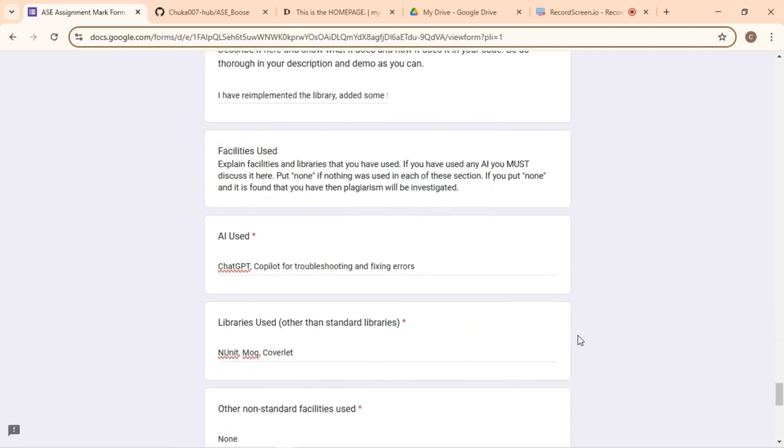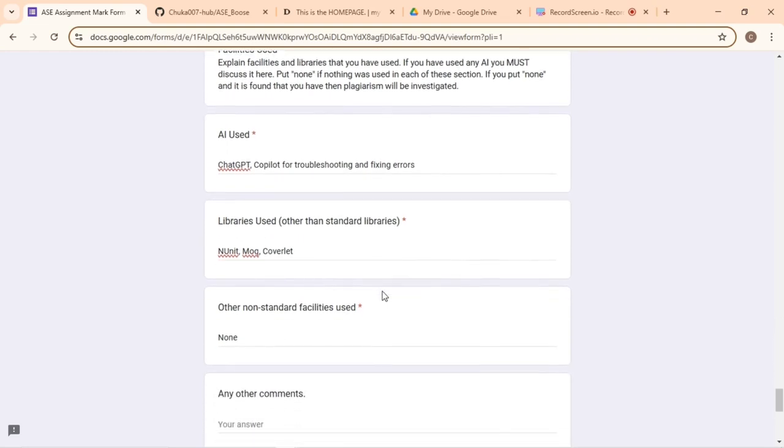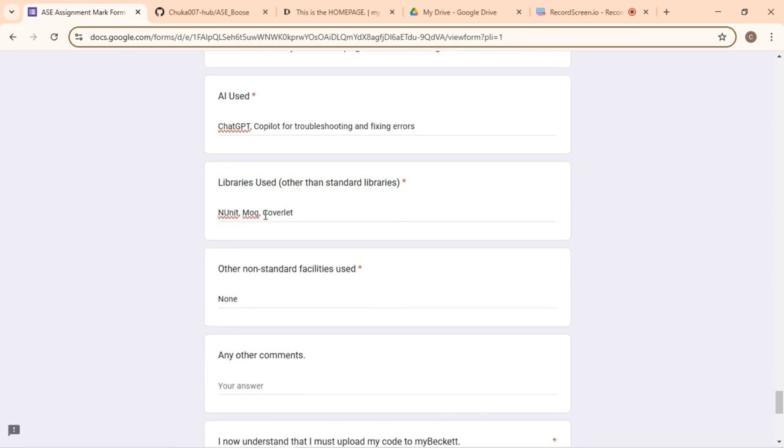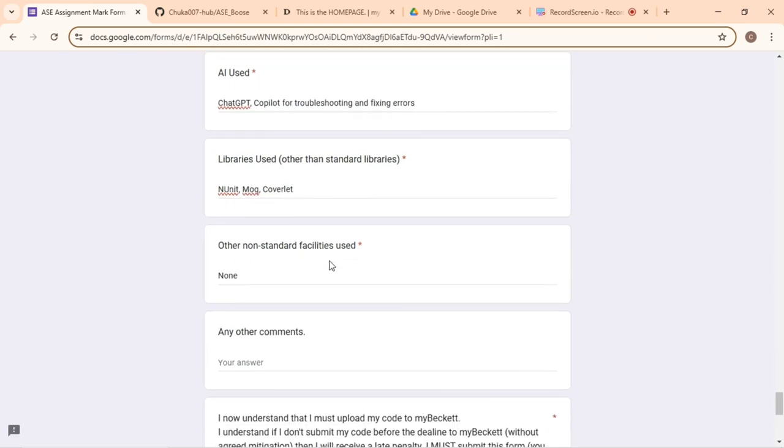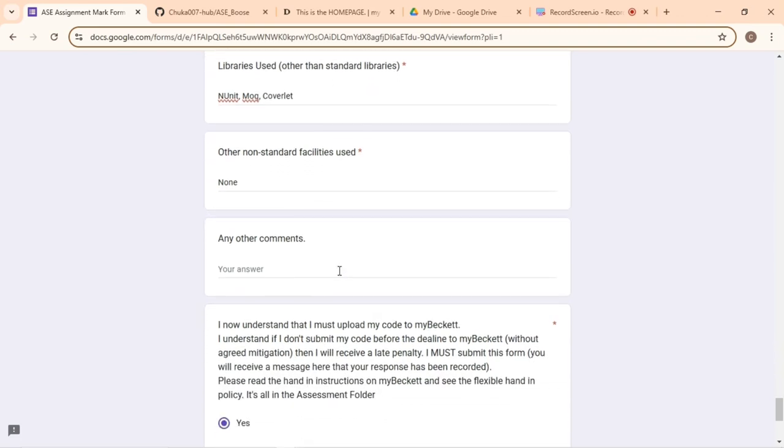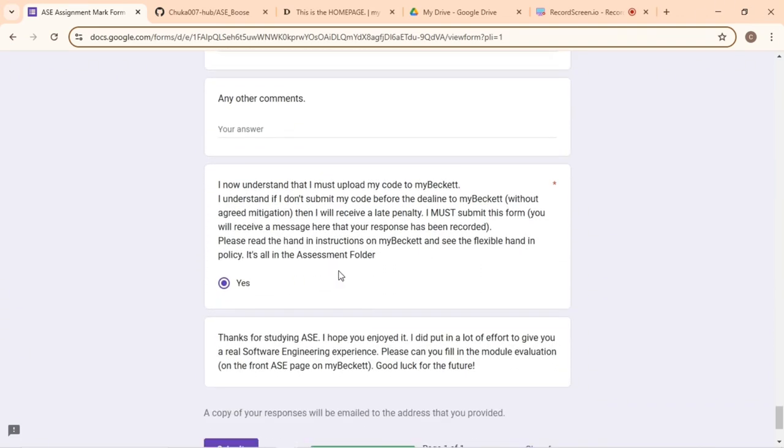Facilities used, AI used: I used ChatGPT and Copilot for troubleshooting and fixing errors I ran into while writing my code. Libraries used: NUnit for testing, MOQ, and Coverlet. Other non-standard facilities used: none. And I understand that I must upload my code to my backend